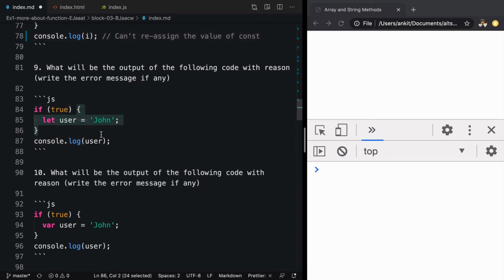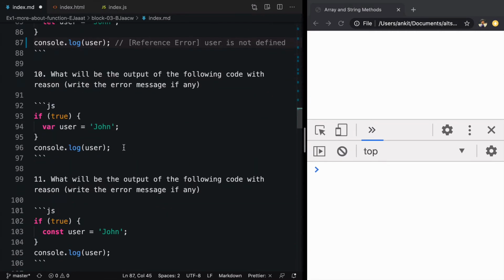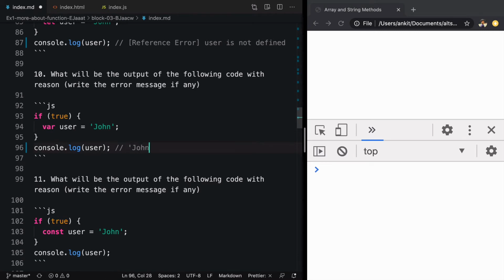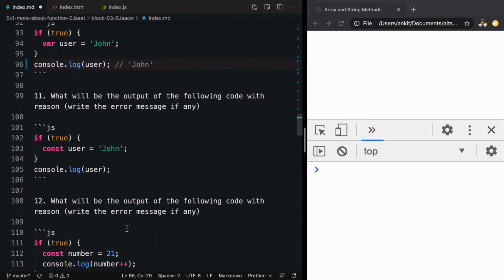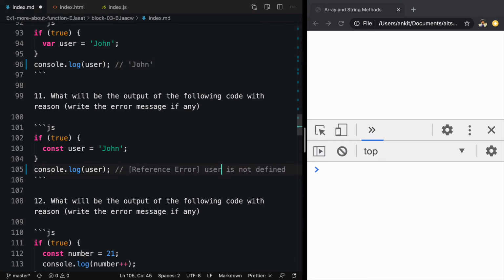This is a block of code, so this variable will not be accessible and error will be user is not defined. We are using var here. Var doesn't create scope inside block, so output will be John. We are using const, and const also creates scope inside block. Error will be user is not defined, reference error.